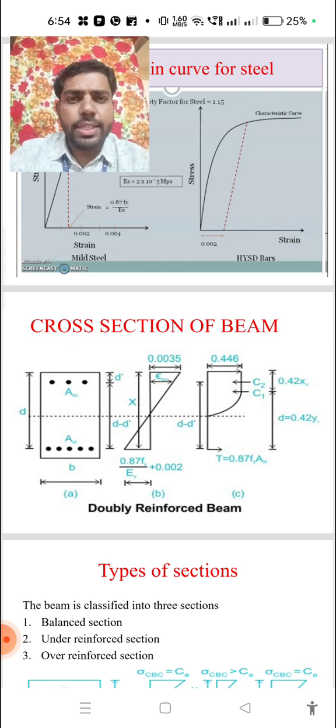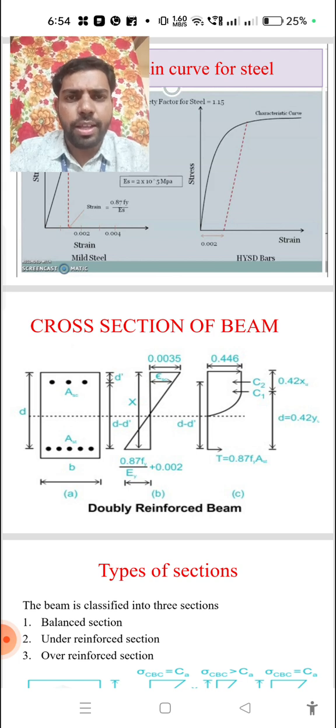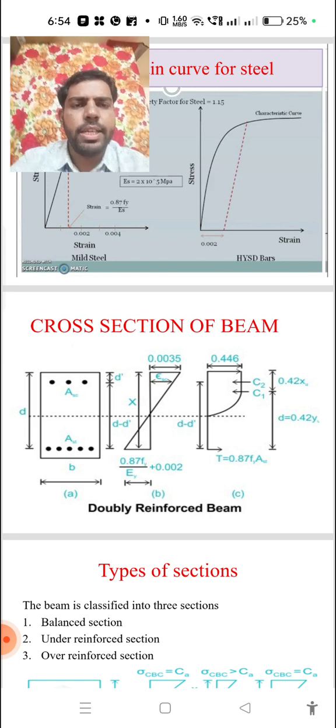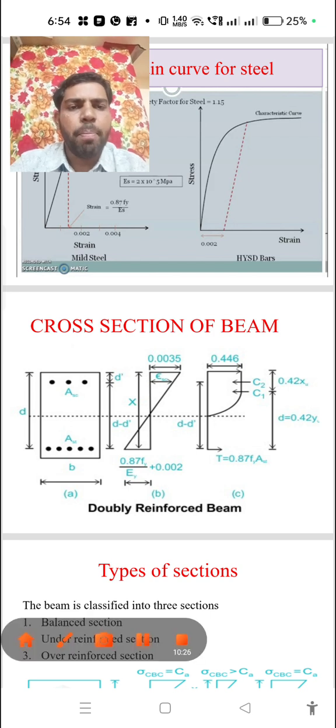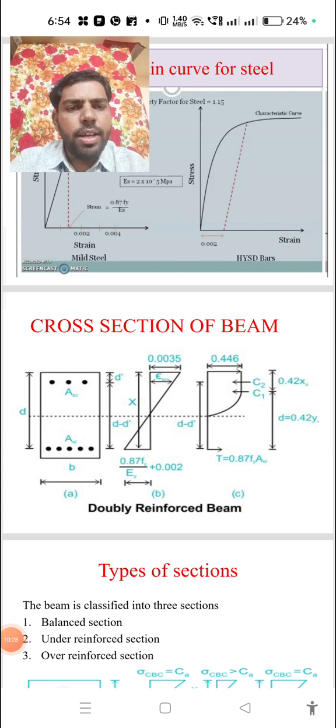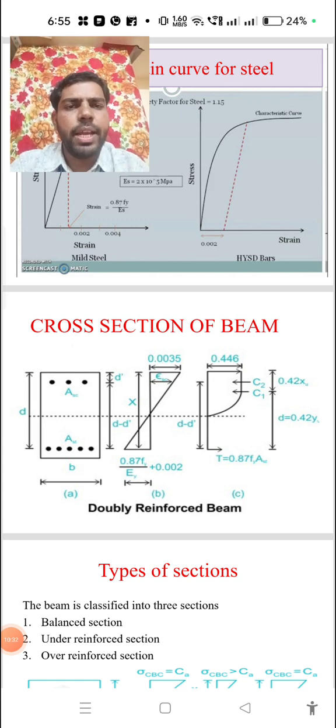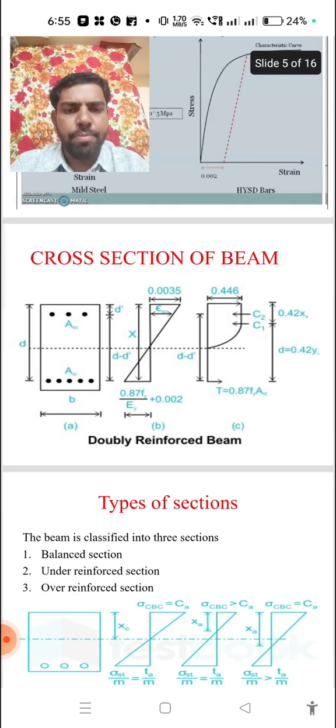The neutral axis plays a very important role in defining the type of section. In the stress curve, the ultimate stress in the extreme fiber is 0.446 fck only, which we have to maintain. Some of the lever arm also has to be mentioned, that is d minus 0.42 xu, up to the center of that axis.